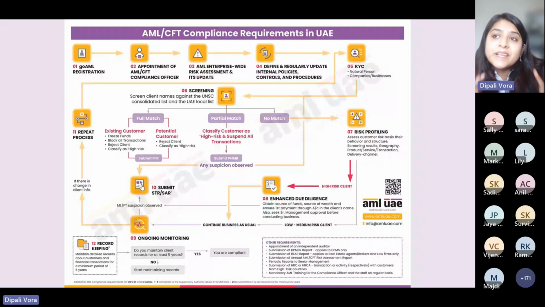So by completing the third stage, that is by conducting the enterprise-wide risk assessment, we come to know that as a company, where I am at a larger risk. Once that is done, we then move on to the next step, that is drafting our AML policies, procedures, controls, and documentation. So at the third stage, we've already understood where I need more control. Once we have evaluated that, we then draft our AML policies in accordance with the risk that is already identified.